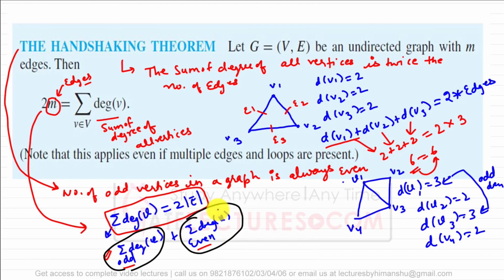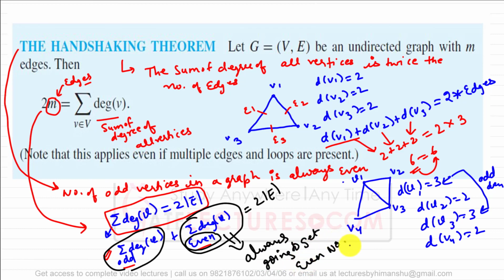Now if we add both of them, then that will be equal to 2e, that is twice the number of edges. Now consider the summation of degree of even vertices. Because the degree is always even here, we are always going to get an even number.